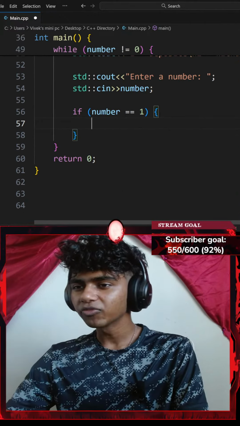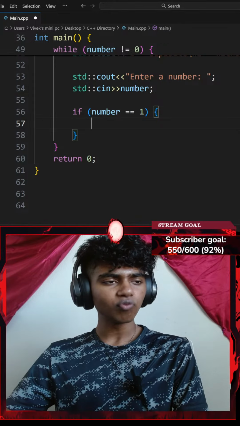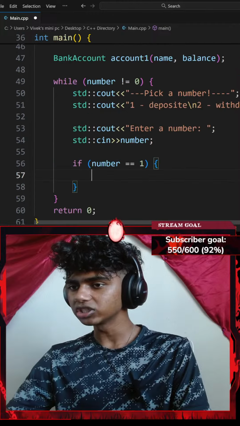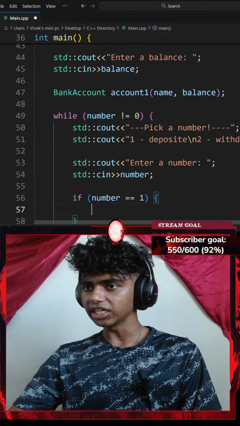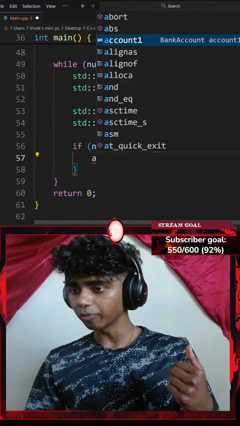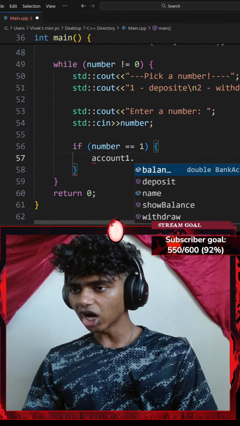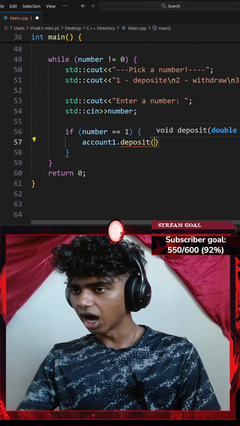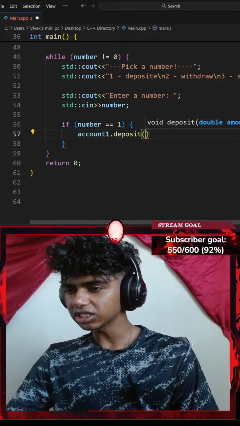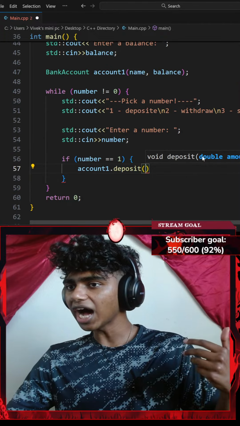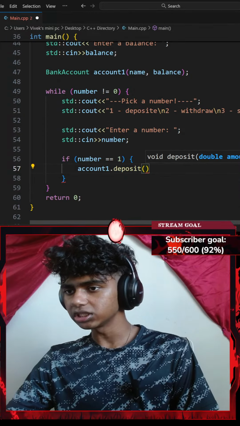Okay, what was I gonna do? So if 1 is clicked, I want to call my deposit method. So if my number equals 1, I'll go with my account one's object dot the deposit function. Okay, I want to deposit something. I'll go with a pair of parentheses, and then an amount. I could ask the user for an amount as well.